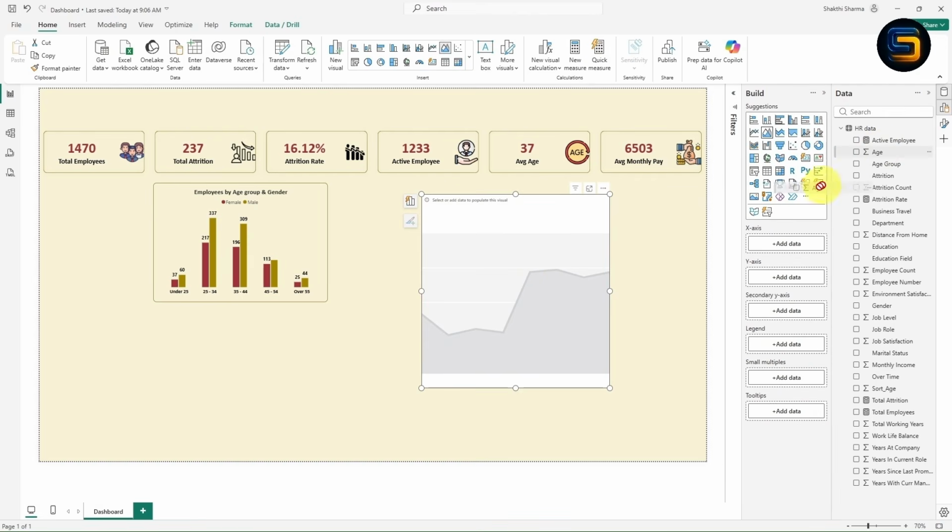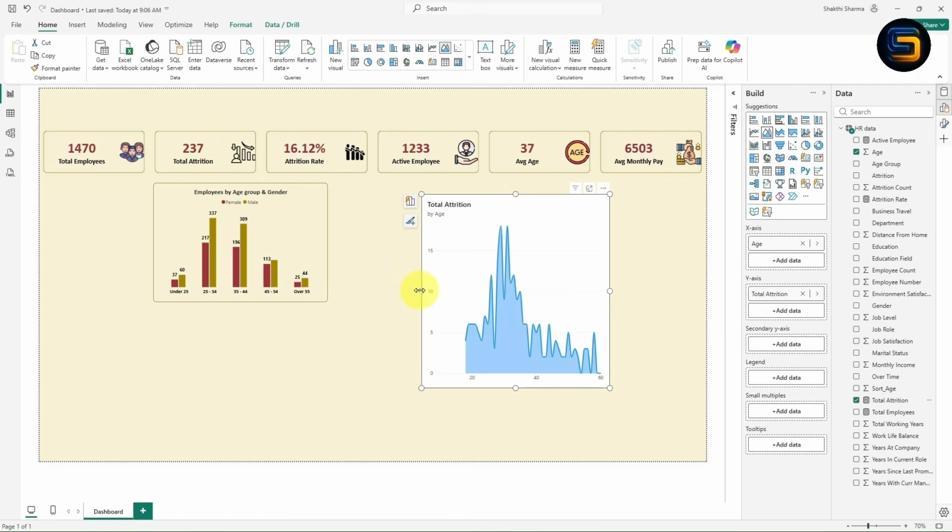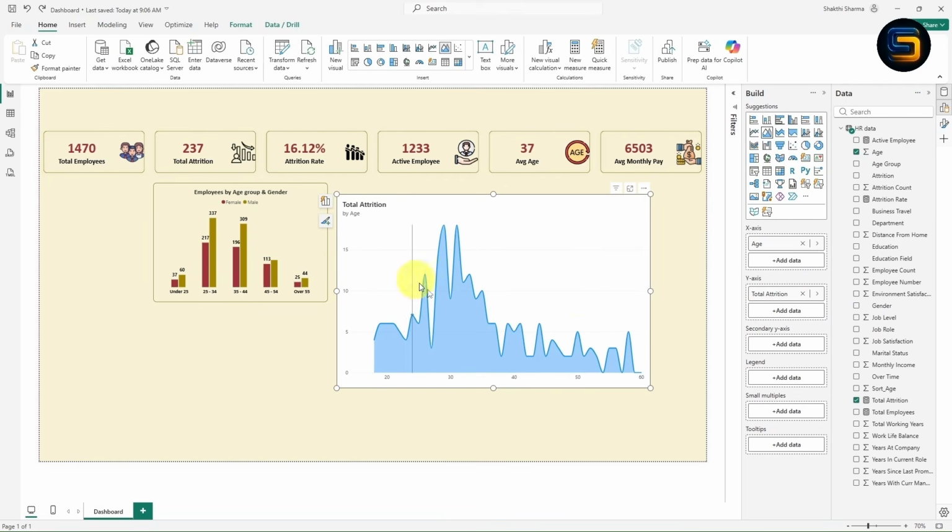Just drag the age column inside the x-axis, you just need to drag and drop it. Now you need to drag the attrition, which is the total attrition measure, inside the y-axis. Once you drag and drop, now you will get this chart, right? Now we have created an area chart. Let us give some formatting.